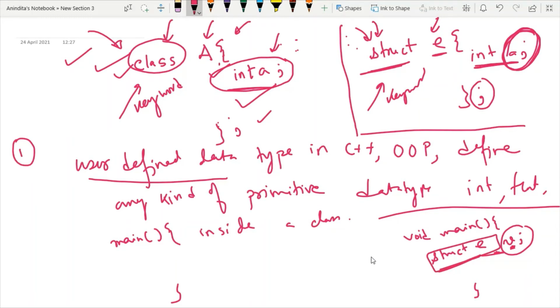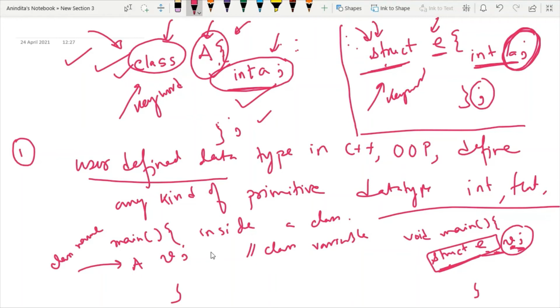Now here the point is just a little bit of modification. To create a class variable, we have to write the class name, then space, then any variable name that you can give. For a structure we write the keyword and tag name and then the variable name. But here we just write the class name, that is, I'm using the tag name only, and then the variable name. This is how we can create a class variable.